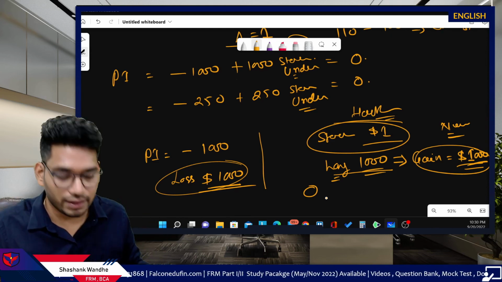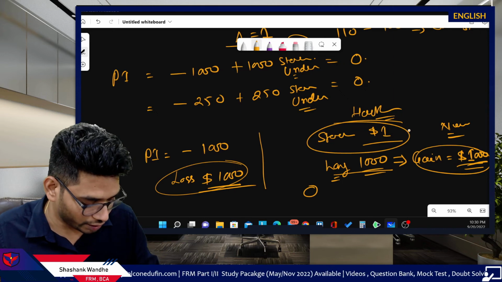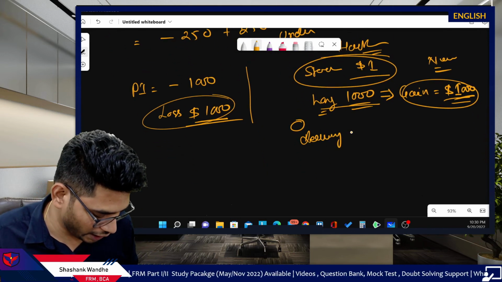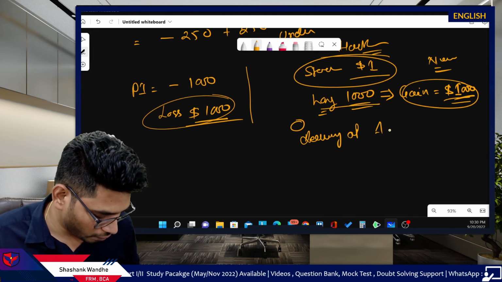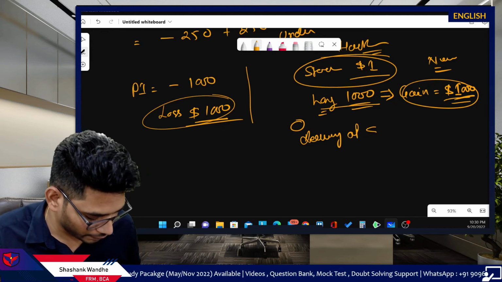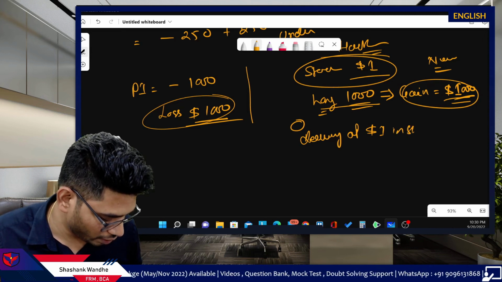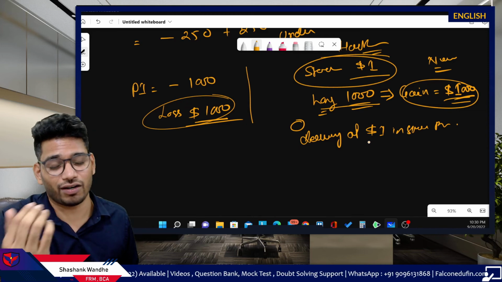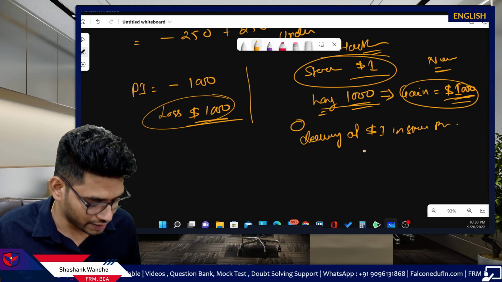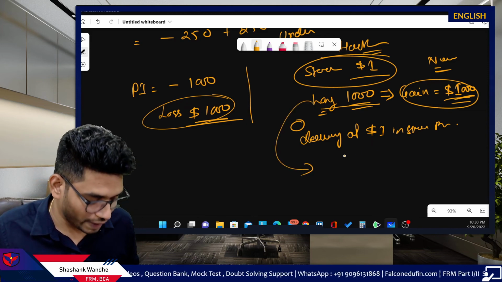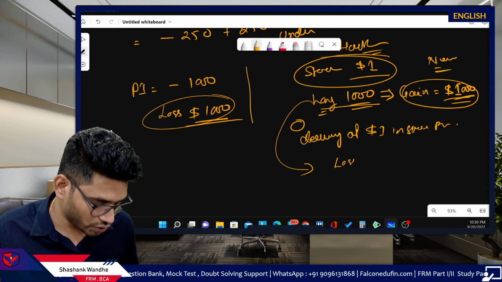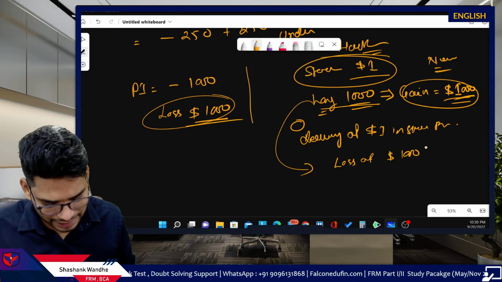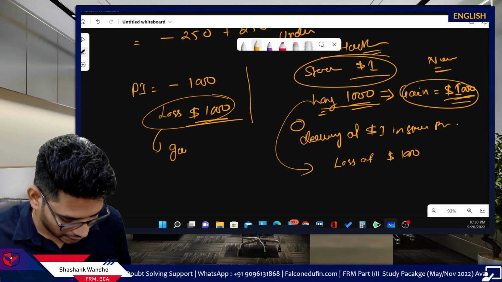You can consider a decline of $1 in stock price. If there is a decline of $1 in stock price, then what happens? This particular long 1000 position will generate a loss of $1000. At the same time, the portfolio will result in a gain.